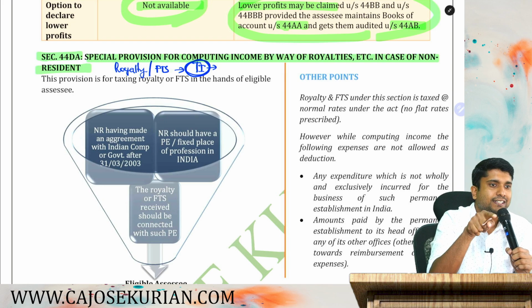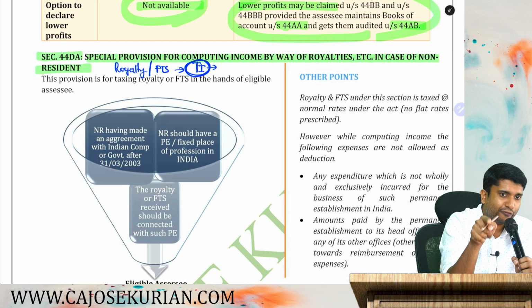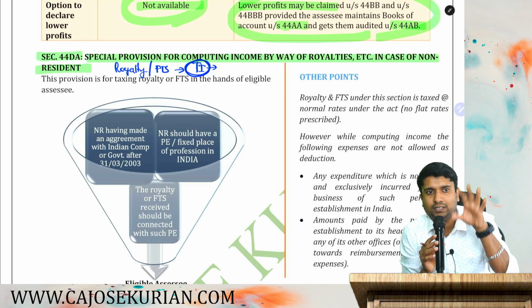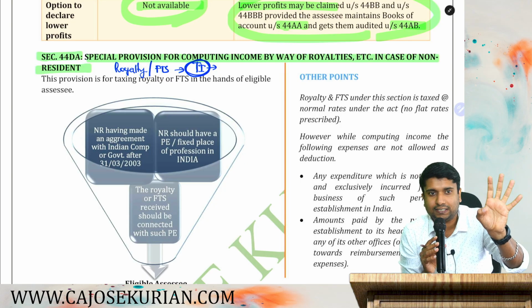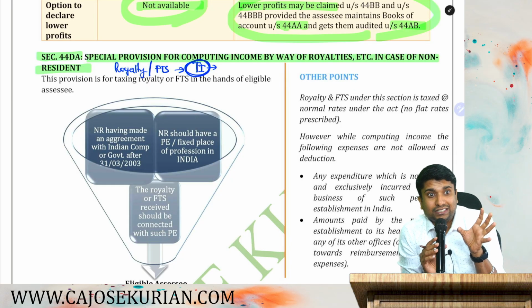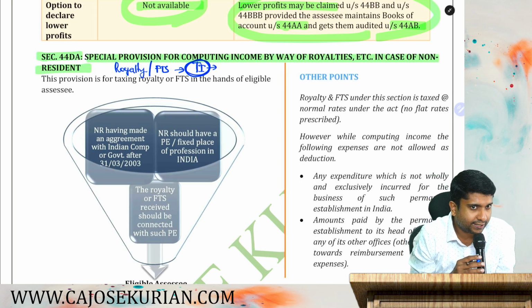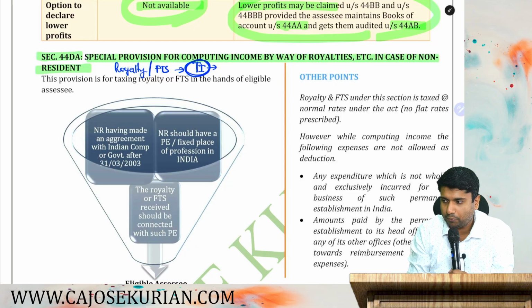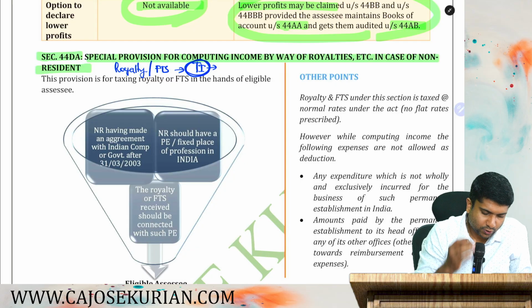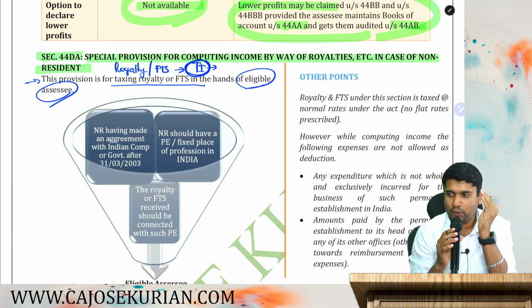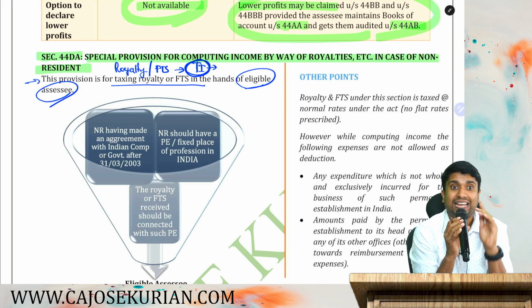So if you are a non-resident having an income of royalty or fees for technical services, while computing that royalty or that fees for technical services, you have to be careful. There are certain things that you have to be careful about, and which all are those things? That's what we are about to discuss right now. Are you all listening? Let's understand what exactly the points are. Listen. So starting with the first sentence, this provision is for taxing royalty or FTS in the hands of an eligible assessee. For 44DA to come into picture, the NR has to be an eligible NR.